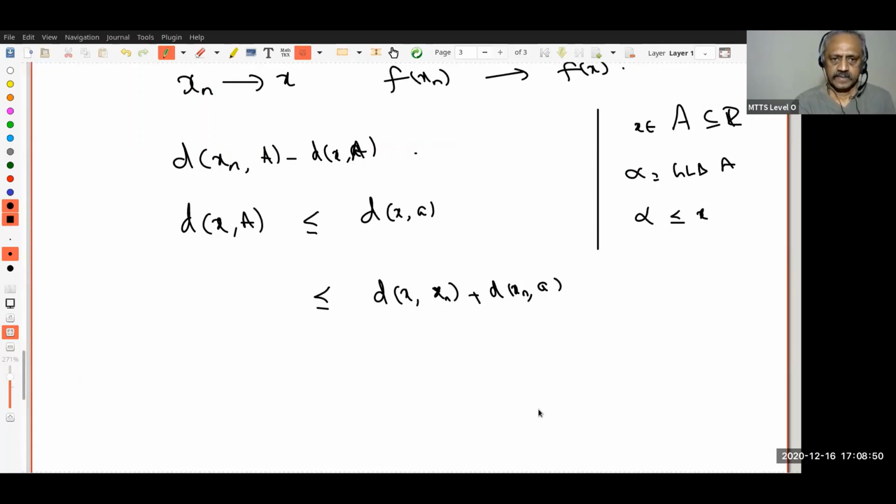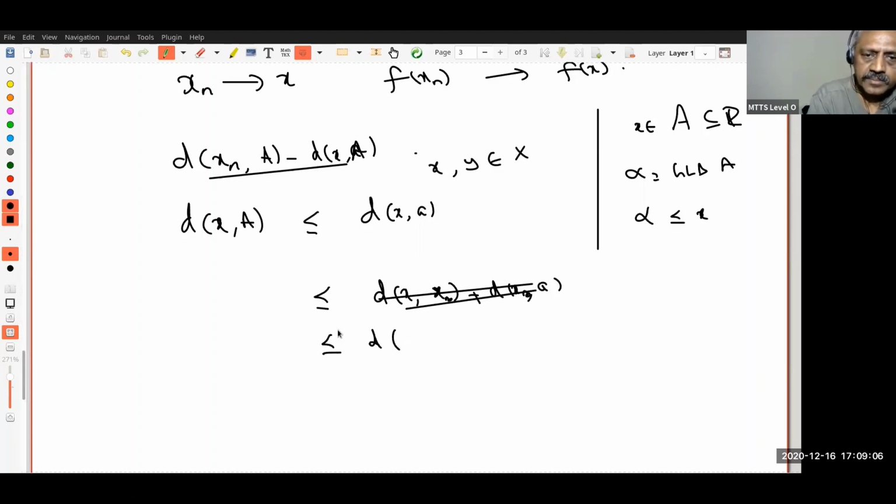Now let's not worry about this. Let us start with two elements x and y in X. Let us worry about the distance between x and y. This is less than or equal to the distance between x and a plus the distance between a and y. Are you following? I'll come to that in a minute.